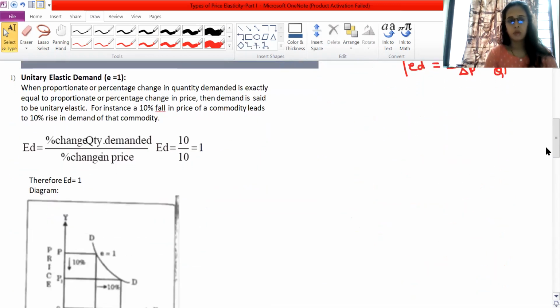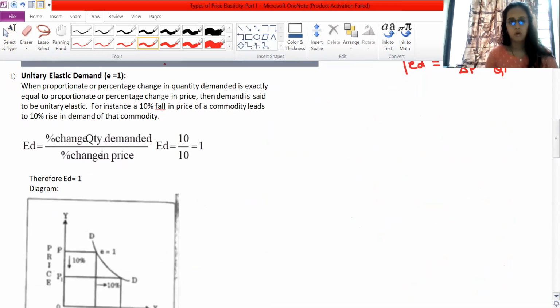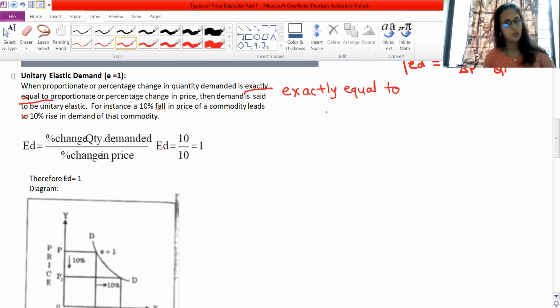Now the first type is unitary elastic demand. In unitary elastic demand, when the proportionate or percentage change in quantity demanded is, remember this, exactly equal to the percentage change in price. They mean to say that whatever the percentage change in price brings the same percentage change in quantity demanded, then we call it unitary elastic demand. Its symbolic value is E equal to 1.